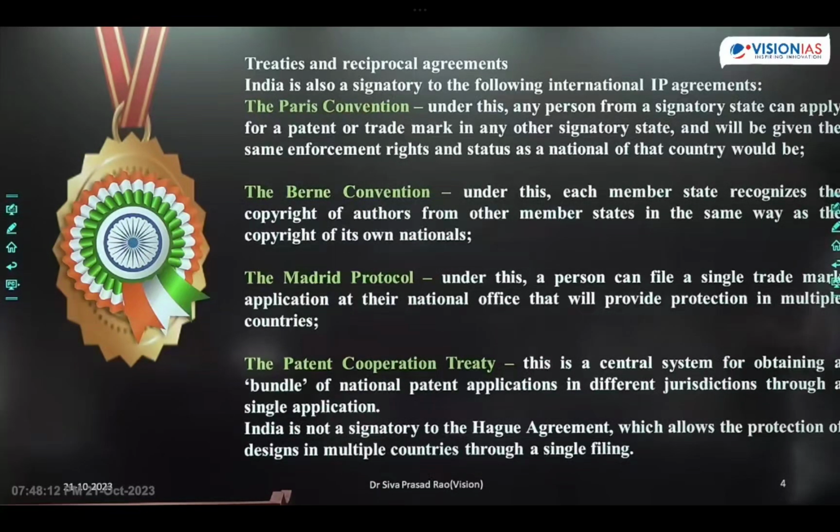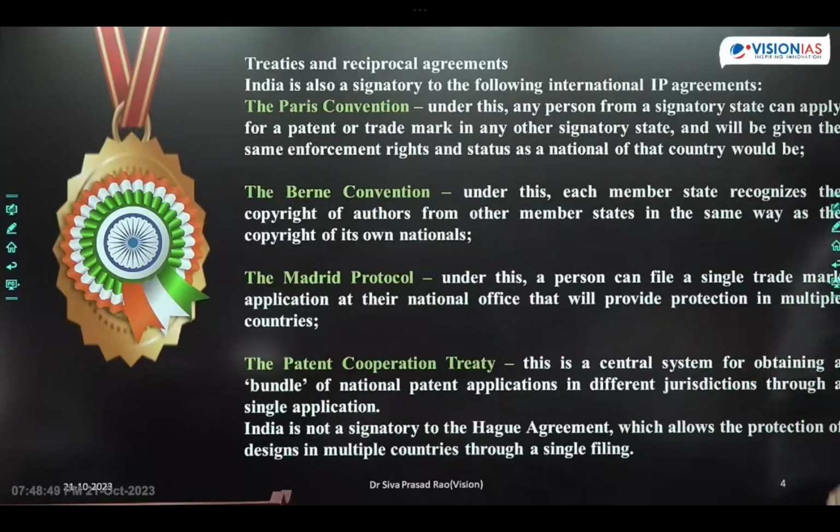Okay, now next one is, India is a member of all these treaties, conventions, organizations like that. But we have not signed the Hague Agreement, friends. What is this Hague Agreement? It means protection of designs. With a single application, we cannot provide protection for industrial designs in all the countries. So the Hague Agreement talks about protection of industrial designs in all the countries with a single agreement. That is not permitted.